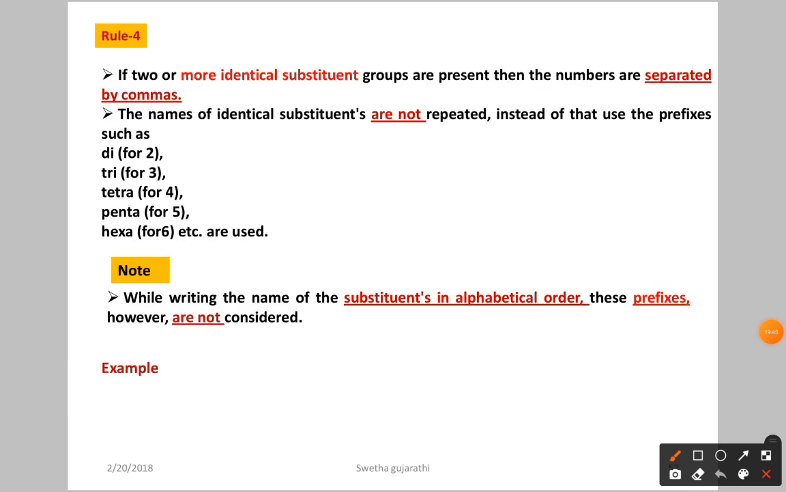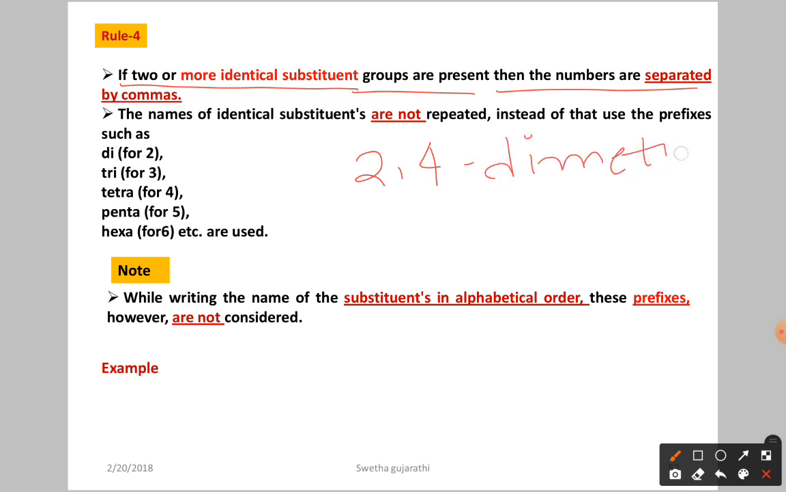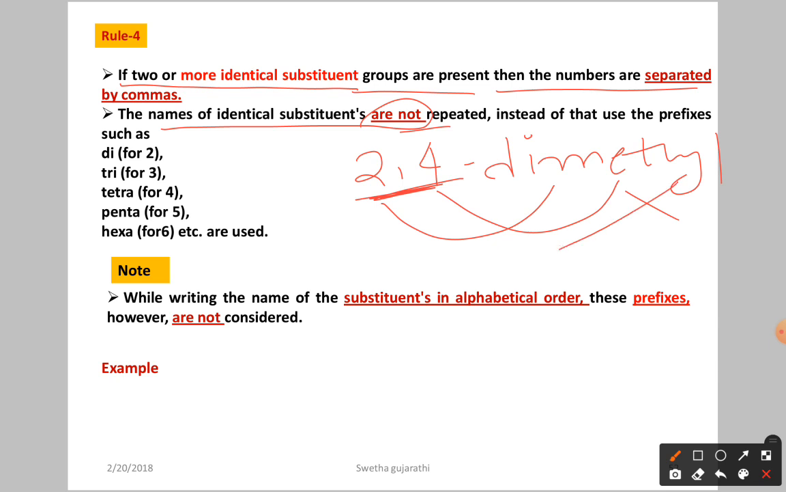So what is the rule? If 2 or more identical substituent groups are present, then numbers are separated by commas. Just now we saw 2,4-dimethyl. Okay, here that number we are going to separate with commas, 2 comma 4 like that. The names of identical substituents are not repeated. So every time we are not writing 2-methyl 4-methyl. Simply, we are using some prefixes.